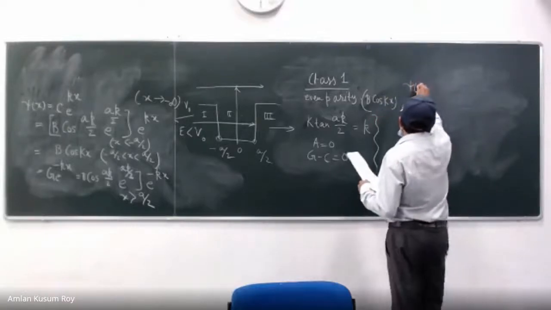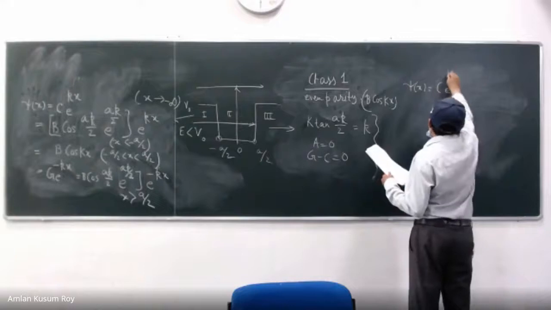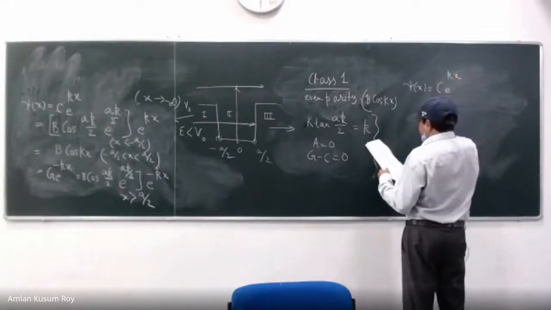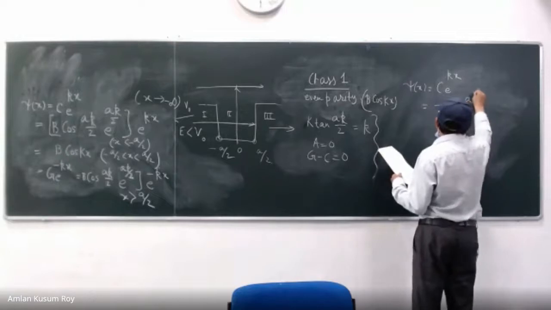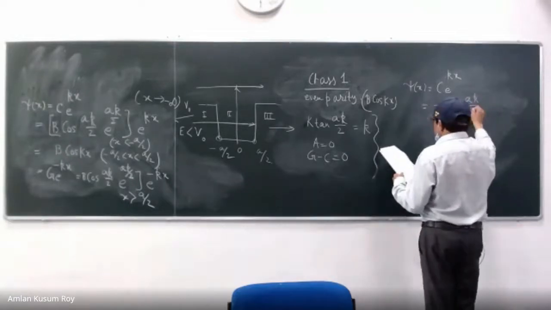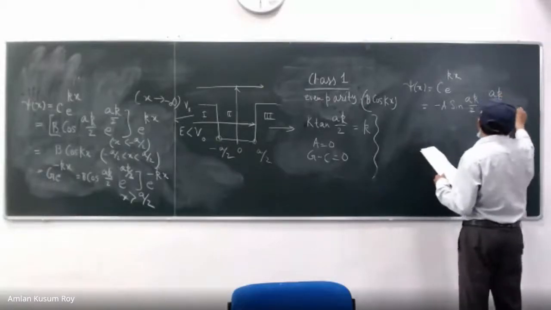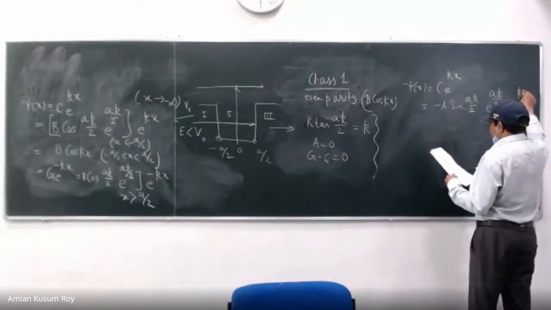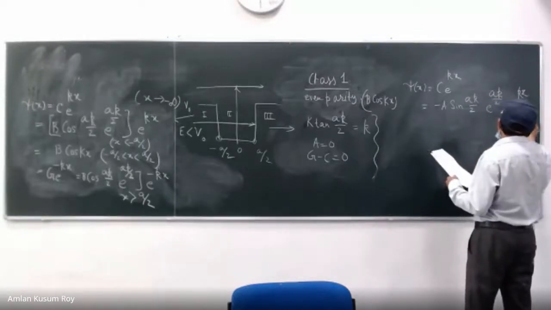Let us write. So psi x is equal to c e to the power kappa x again, but you process it to be minus a sine a kappa over 2 e to the power a kappa over 2 and e to the power kappa x. That is my x less than minus a by 2 region.